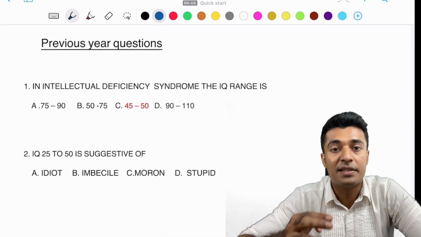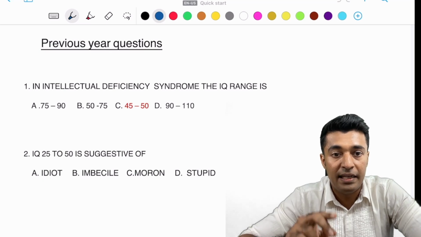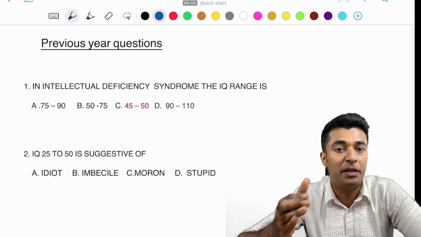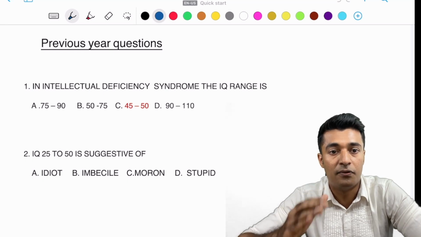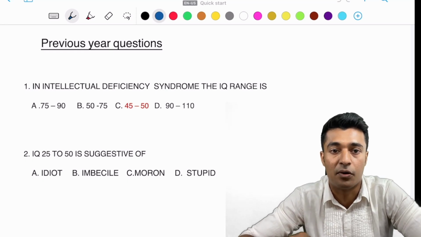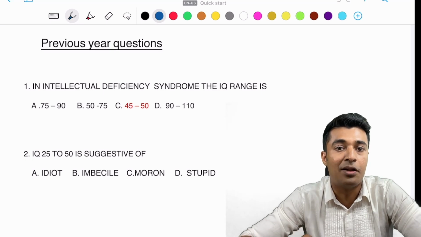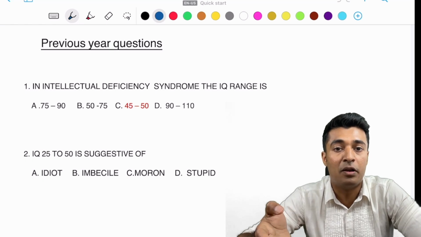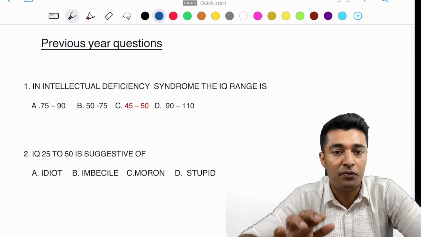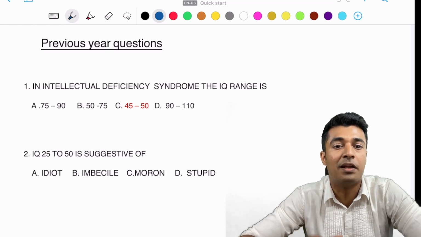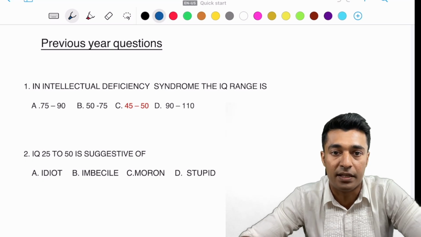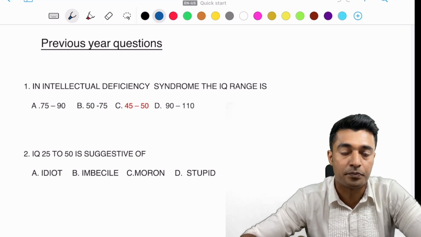So coming to the previous year questions, the first one: in intellectual deficiency syndrome, the IQ range is... We know that the IQ range has to be below 70, starting from 69, for the person to be in the intellectual deficiency syndrome. The first option A, 75 to 90, we know that this is a low average. The IQ between 50 and 75 is not below 70, so that is not the option. The IQ 45 to 50 is the right answer because it is below 70. The IQ 90 to 110 is considered as average. So the answer for this is option C.